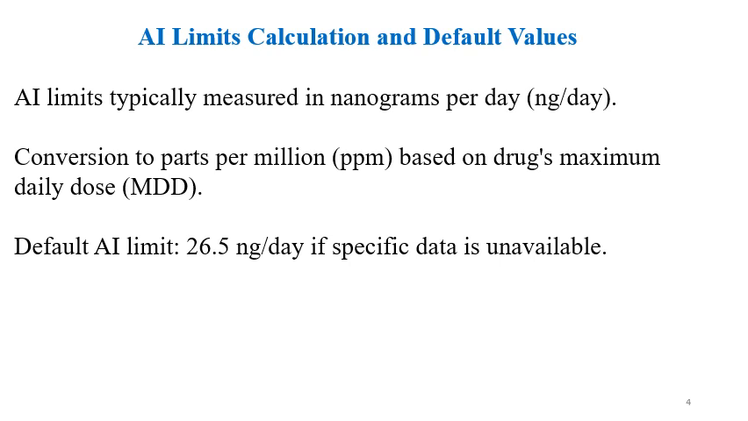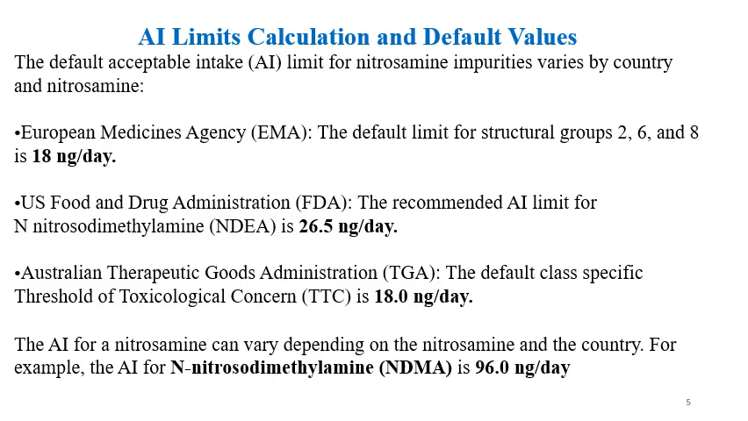AI limits are typically measured in nanograms per day, that is ng per day, and converted to ppm level considering the maximum daily dose. So conversion to parts per million, ppm, is based on the drug's maximum daily dose. A default AI limit, for example 26.5 nanograms per day, applies if specific data is unavailable, and it differs from regulatory body to regulatory body, or you can say country to country.